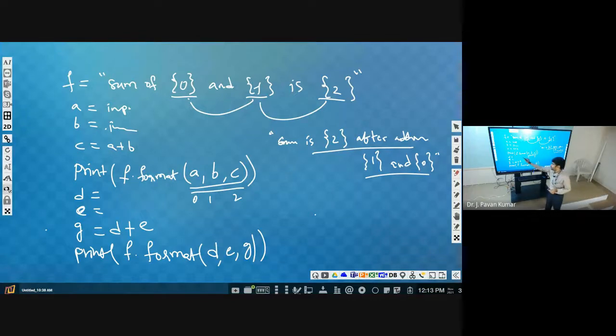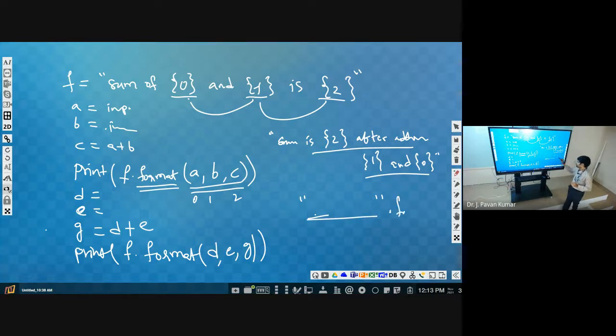This format is also a function of string. Why? Because f is a string, isn't it? So we can use double quotes, and we can specify this entire thing: sum of, within braces 0 and within braces 1, is 2. All those things we can specify.